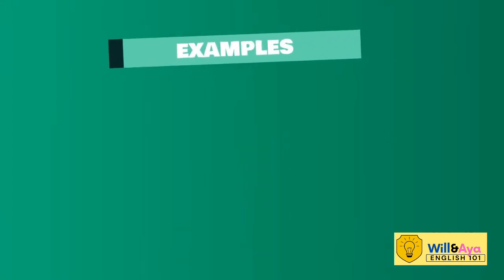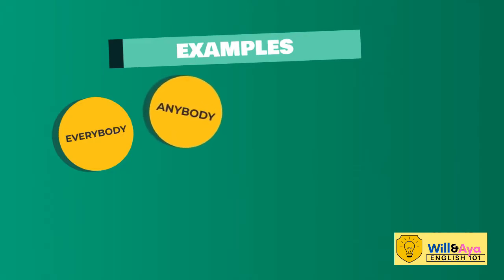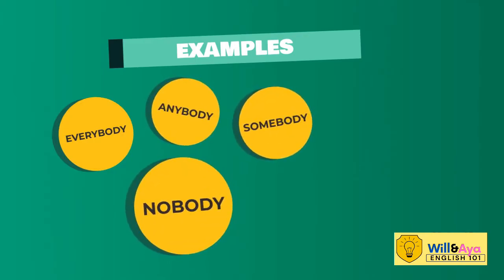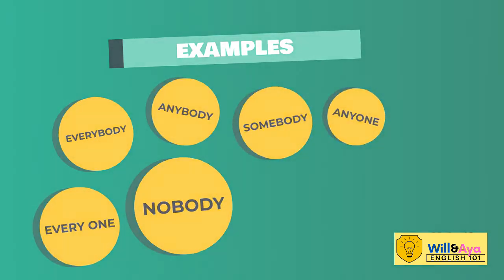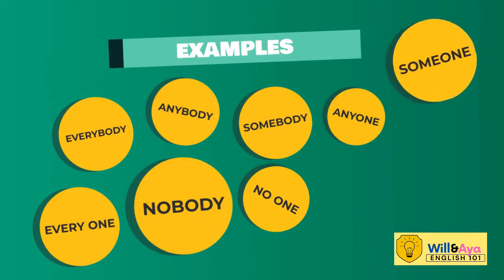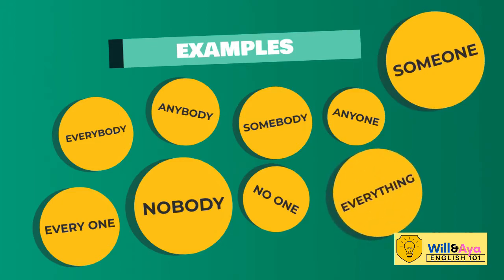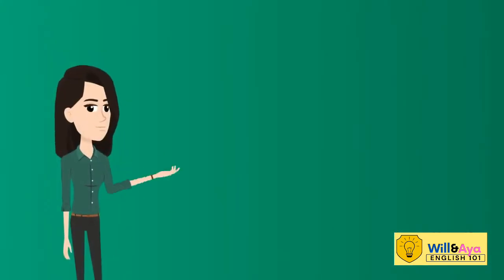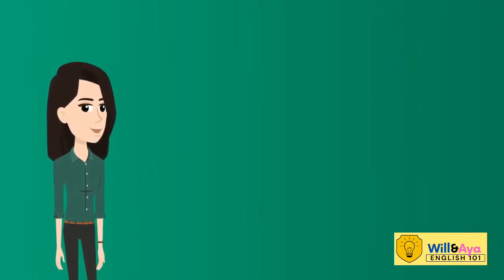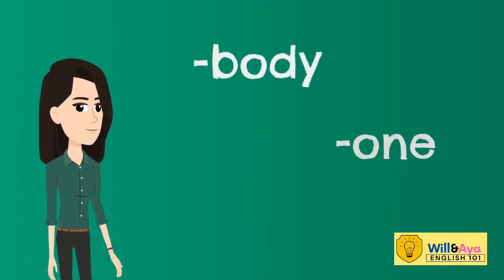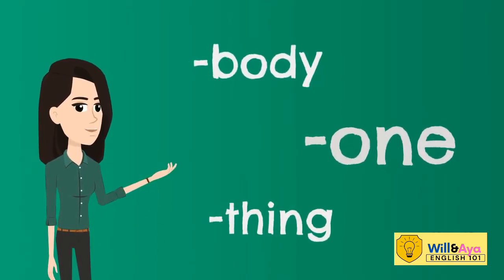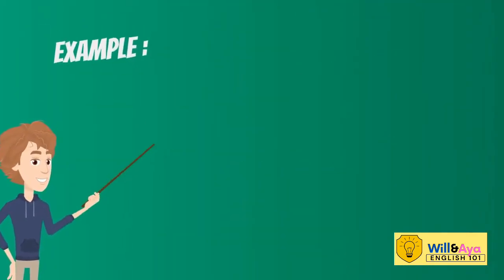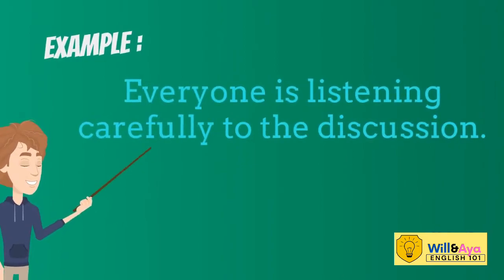Some examples of indefinite pronouns are everybody, anybody, nobody, somebody, everyone, anyone, no one, someone, everything, anything, nothing, and, well, something. For you to easily remember them, all pronouns that end with body, one, or thing are considered to be indefinite pronouns. For example, everyone is listening carefully to the discussion.